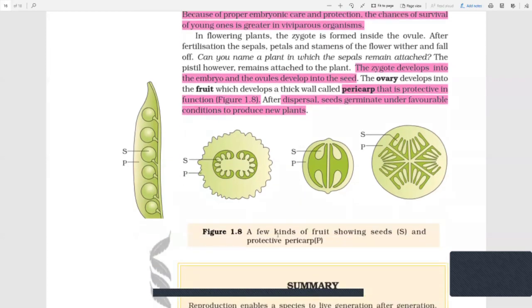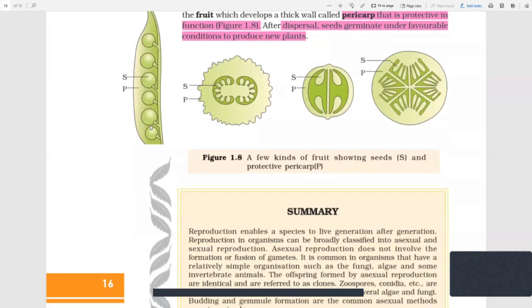So we can see some examples. A few kinds of fruit showing seeds and protective pericarp. Peas: the outer covering is the pericarp, whereas inside, the small ball-like structures we see are the seeds. In oranges, the outer orange peel is the pericarp, whereas inside the fruit, they have these small seeds. Fine. So here we end the chapter.